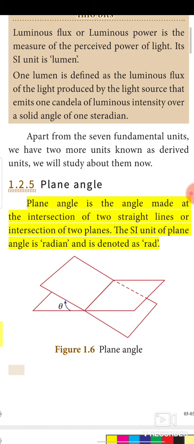I repeat the definition. Plane angle is the angle made at the intersection of two straight lines or the intersection of two planes. The SI unit of plane angle is radian and it is denoted as rad. In this picture they didn't show radian, they just indicate theta. There is a relation between theta and radian. Let's see it later.